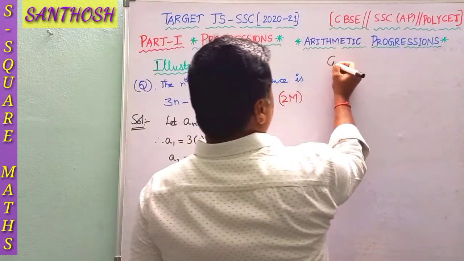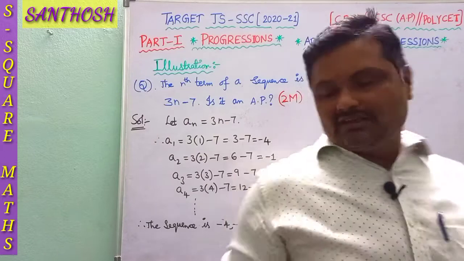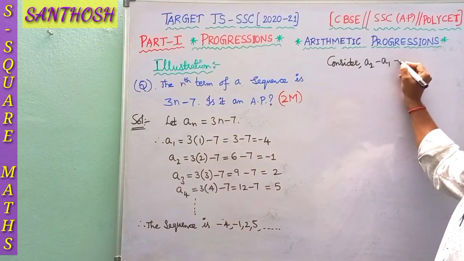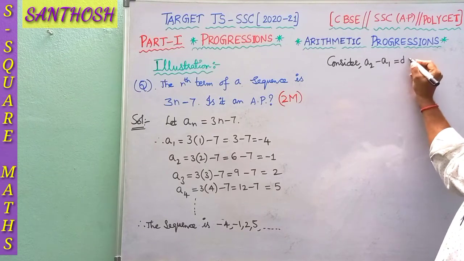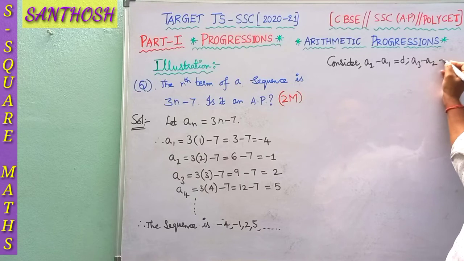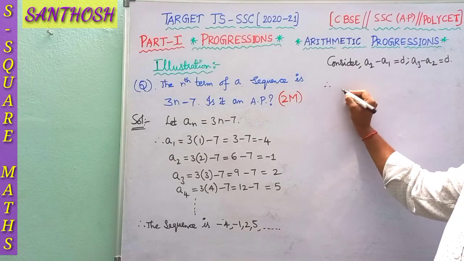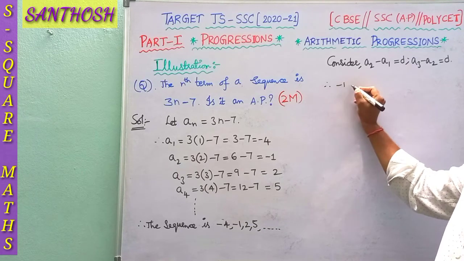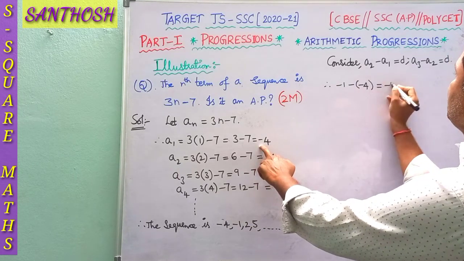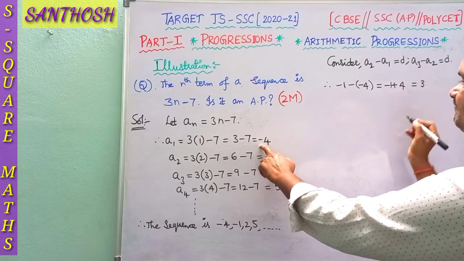So consider A2 minus A1, nothing but d. Again this d should be equal to A3 minus A2. A2 minus A1 is minus 1 minus of minus 4, nothing but minus 1 plus 4, which is 3.